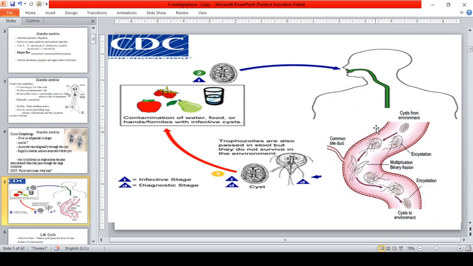Because the cysts are infectious when passed in the stool or shortly afterward, person-to-person transmission is also possible, while animals are infected with Giardia. Their importance as a reservoir, however, is unclear. So, animals can also be infected, however, the importance of these reservoir hosts is not clear.